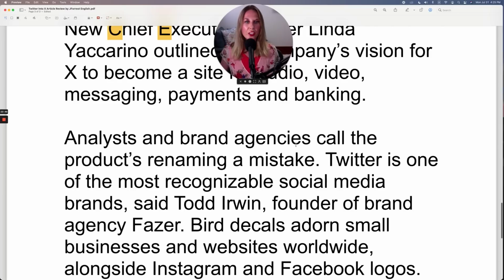Analysts and brand agencies call the product's renaming a mistake. So renaming, when you add re in front of a verb, it means to do it again. So the verb is to name a company, to name a website. But so they first originally named it Twitter, and now they're renaming it. They're naming it again to X. Analysts and brand agencies call the product's renaming a mistake.